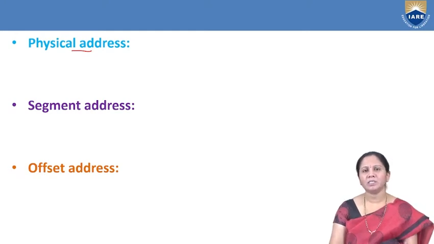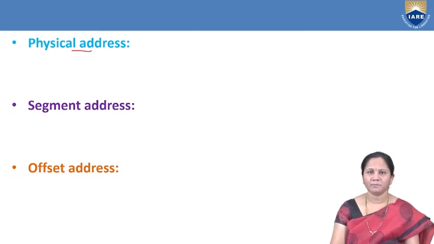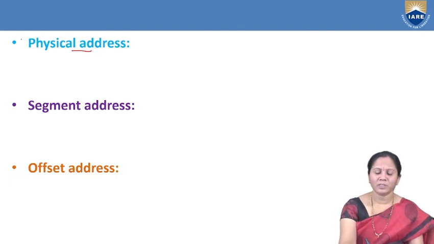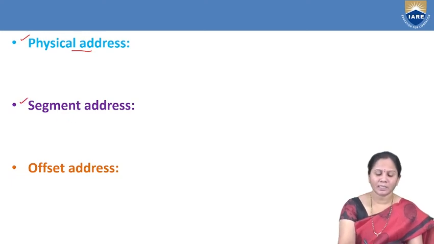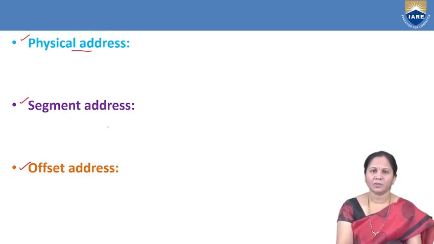Since the memory is divided into different logical segments, in order to access any content from any of the segments, we have to know the physical address of that particular instruction.